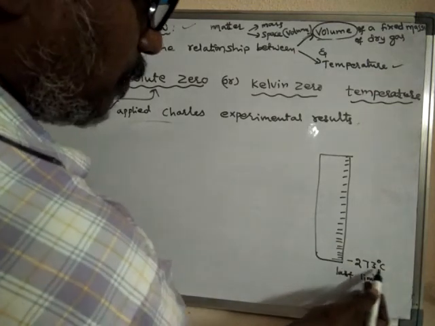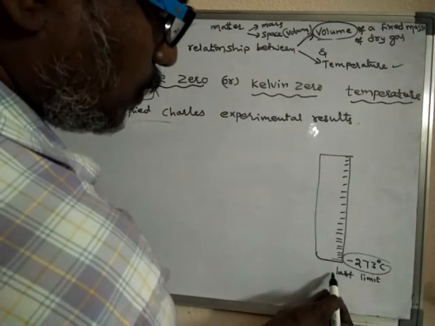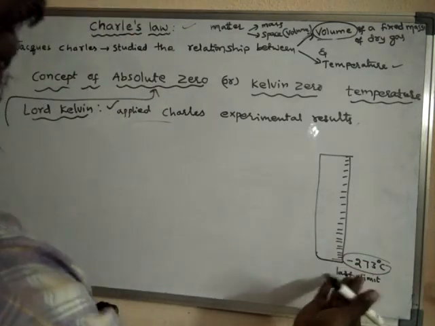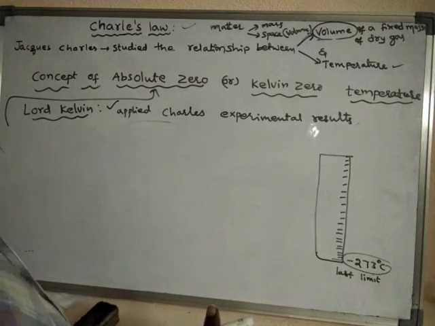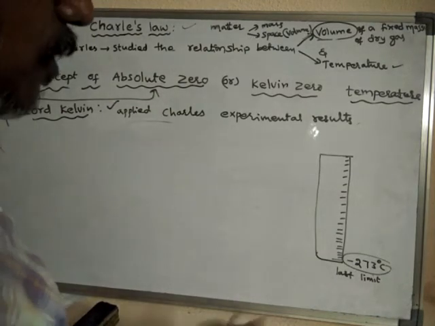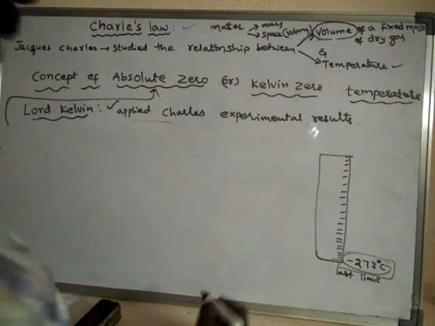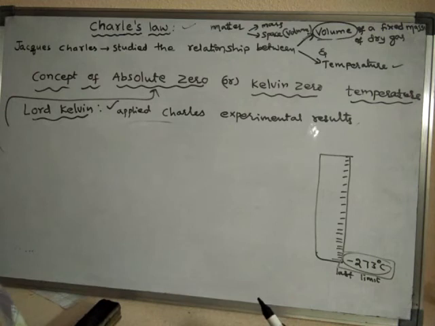No one can reach this temperature, and hence the gas will never have 0 volume. Because this temperature is not reachable, the volume cannot be 0.